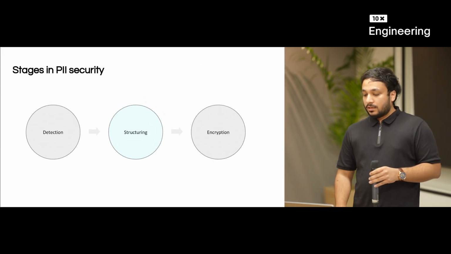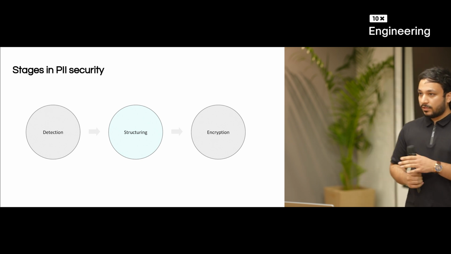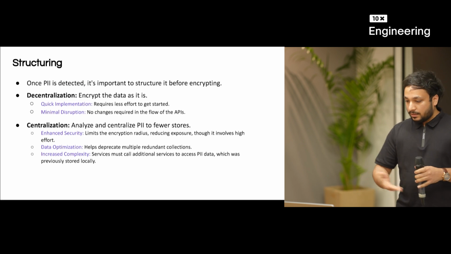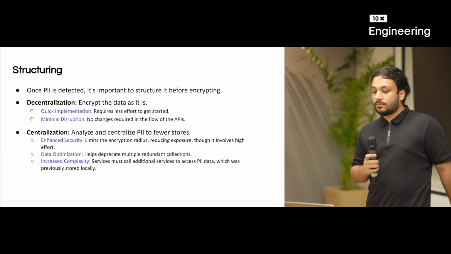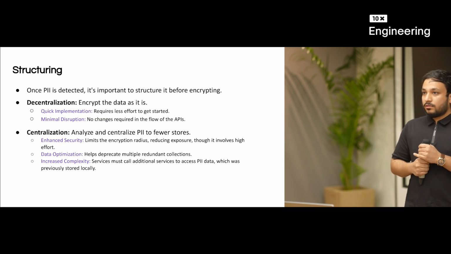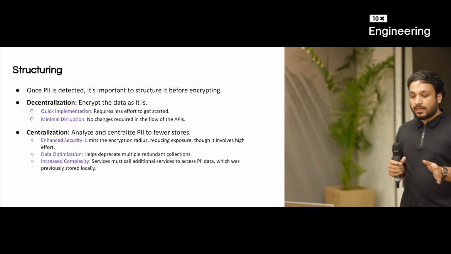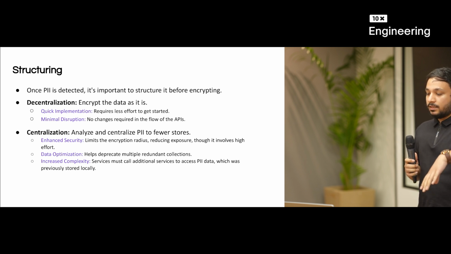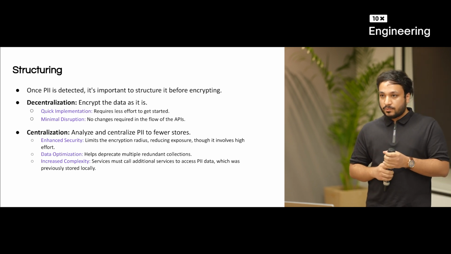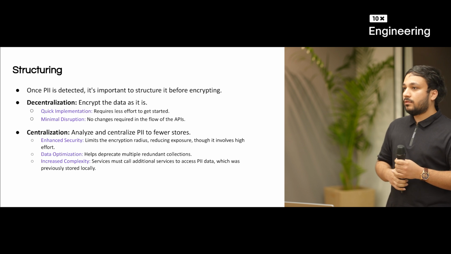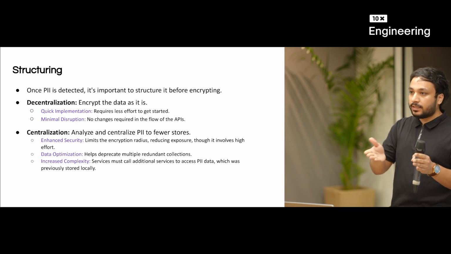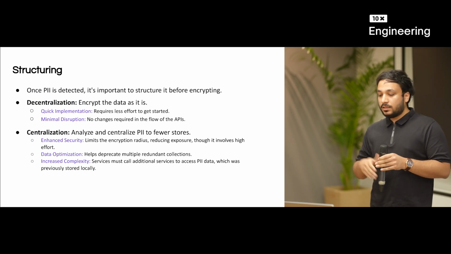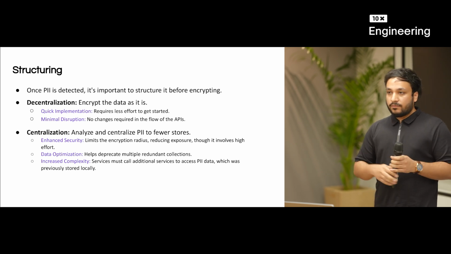So now we have detected the data. The next step is how to structure it. Before encryption, let's take a call on what we want to do with this data. Again, it is very important to structure. The first approach would be to keep the data as it is, in decentralized form, and encrypt it wherever it is present. It's the quickest approach and requires very little effort. You've already detected the table names, so you go inside, encrypt, and it causes no changes in the flow of the APIs. You don't have to do any code changes.